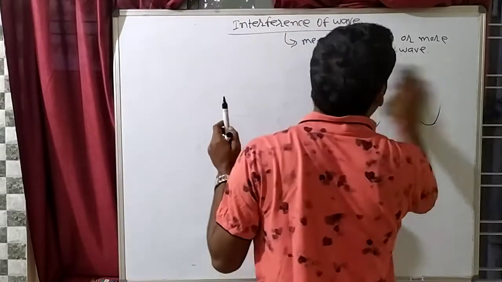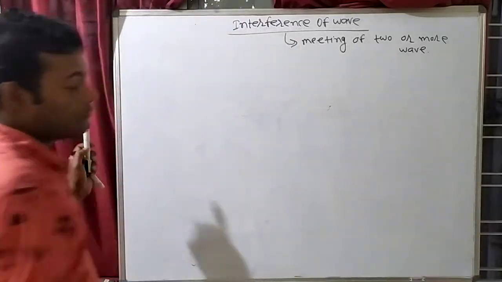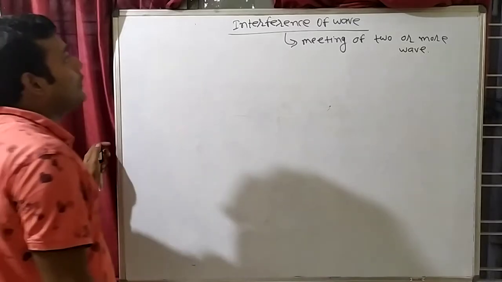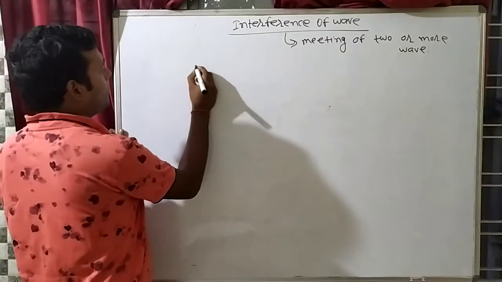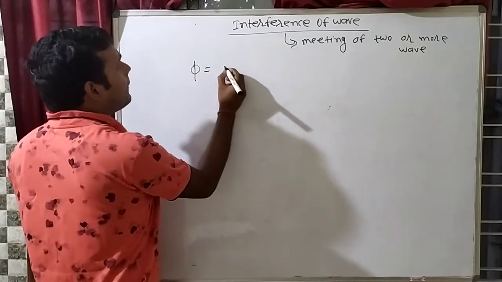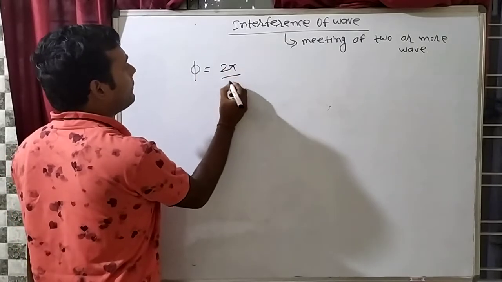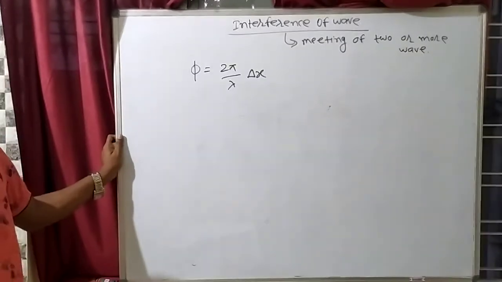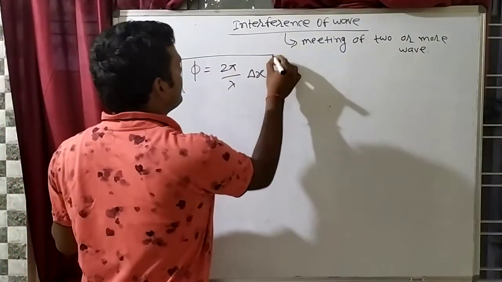Suppose, so now you have to understand some more formula. One formula is phi is equal to 2 pi by lambda into delta x. This formula I will make you understand what is phi.